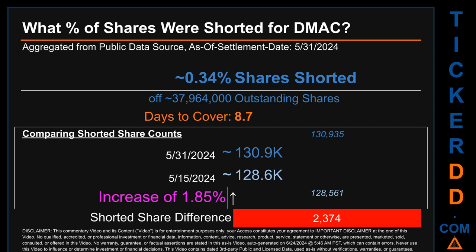When I compare the current 2-week period data snapshot against the previous period, ending in settlement date, May 15, 2024, I find that the current snapshot had roughly 2.4 thousand more shares shorted. This means that, compared to the previous snapshot, the current snapshot has an increase of 1.85% of shorted shares.